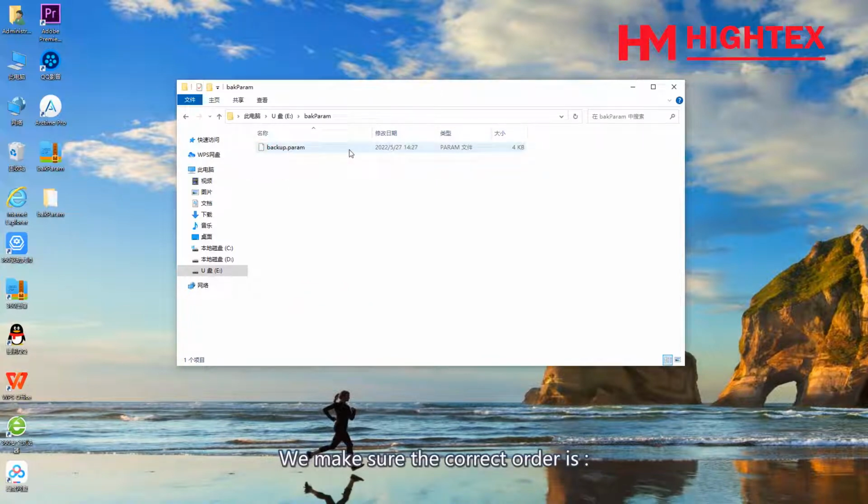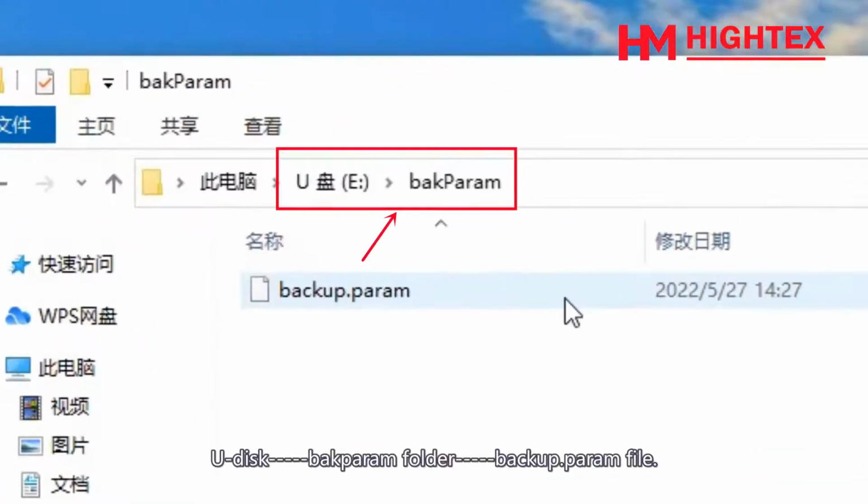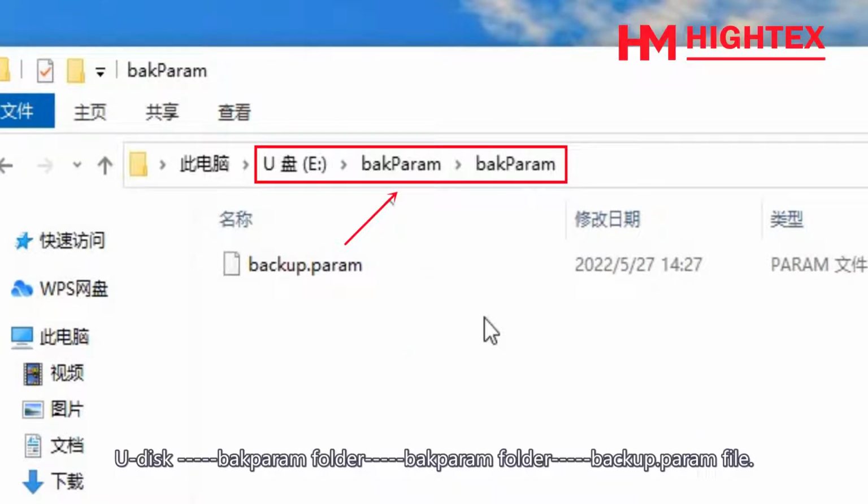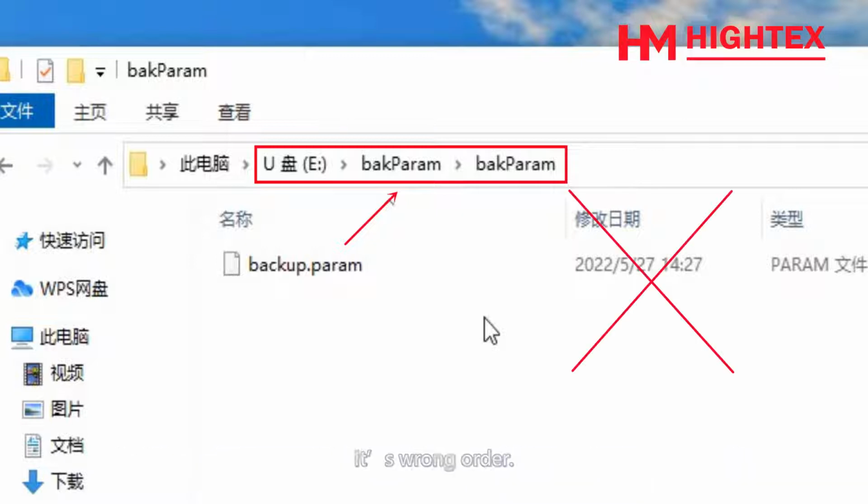We make sure the correct order is udisk, backparam folder, backup.perm file. If the order is udisk, backparam folder, backup.perm file, it's the wrong order.